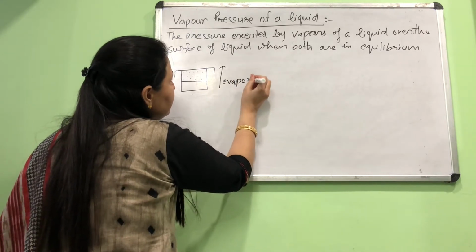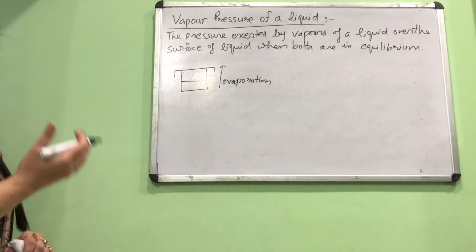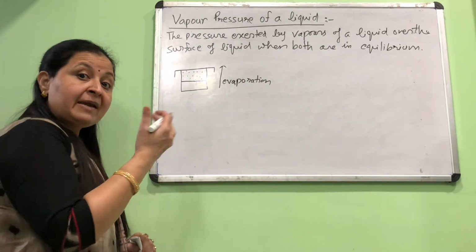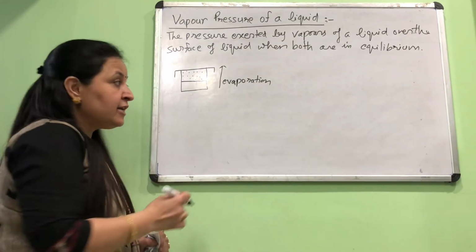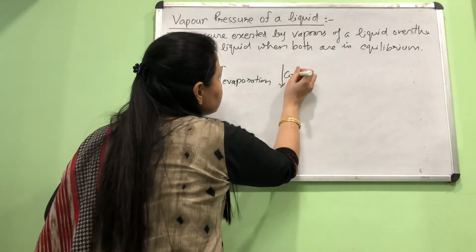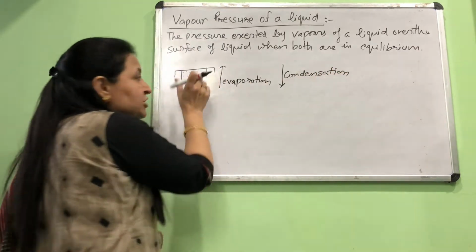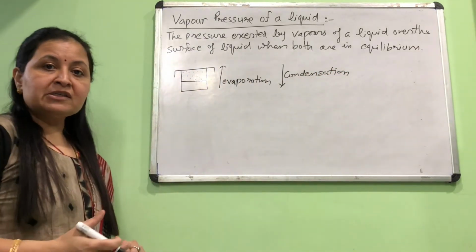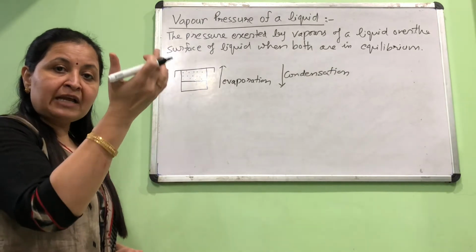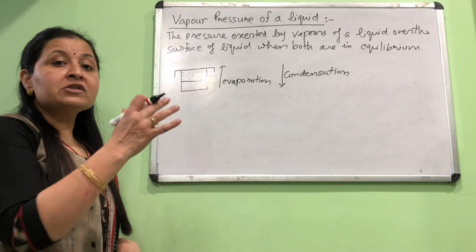The vapors also have another tendency to convert back into liquid by a process called condensation. So as there is collection of vapor, both the processes are happening. That's why we need a closed system.